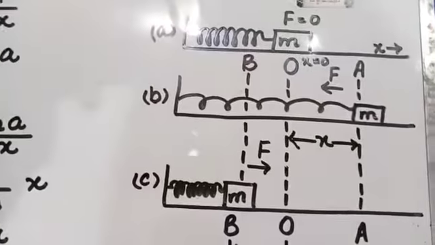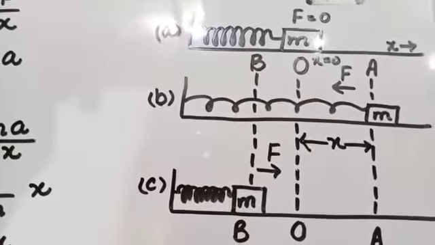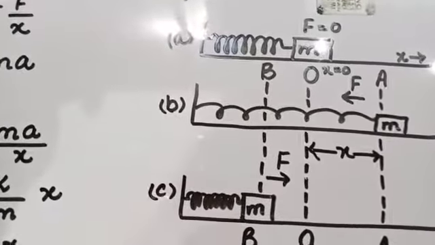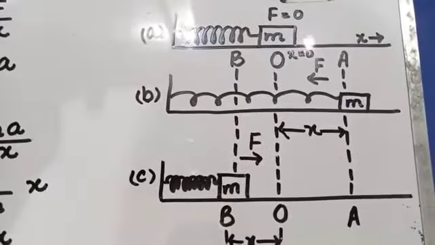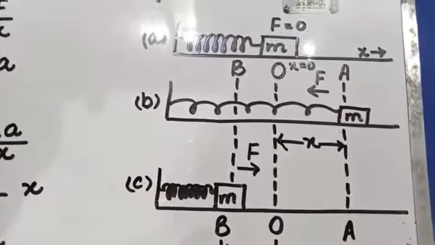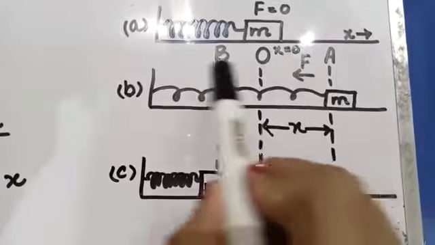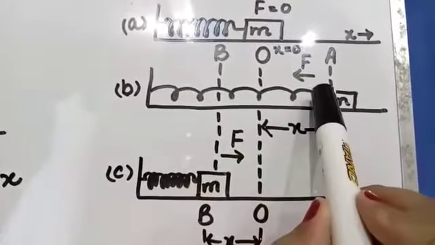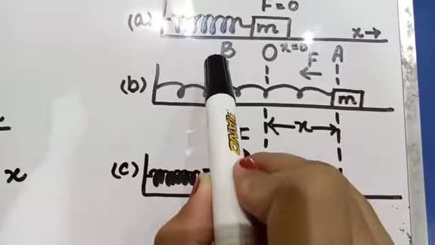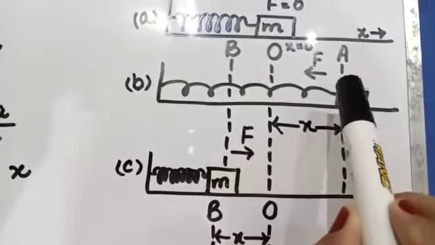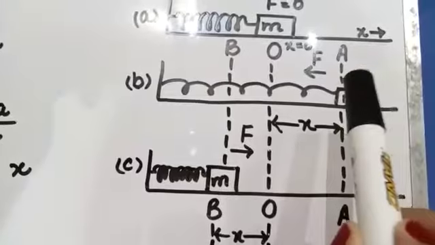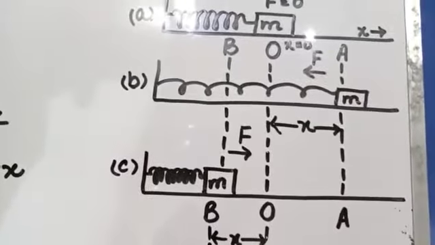Here I will tell you about some short terms related to this. The first term is vibration. Vibration is one complete round trip of a body about its mean position. As the body moves from A to B and then comes again to point A, or from A to B and then B to A, it completes one round trip and it is called one vibration or one oscillation.